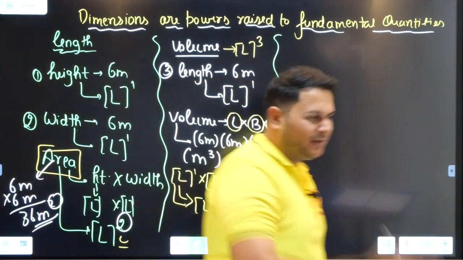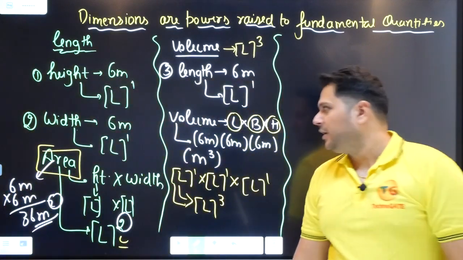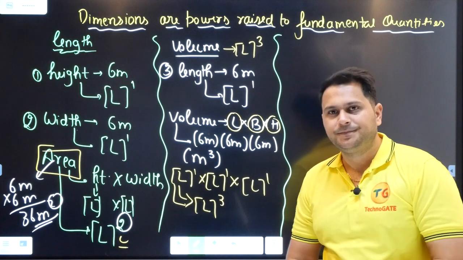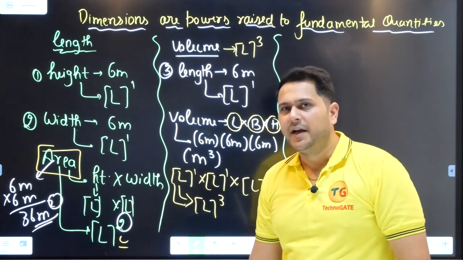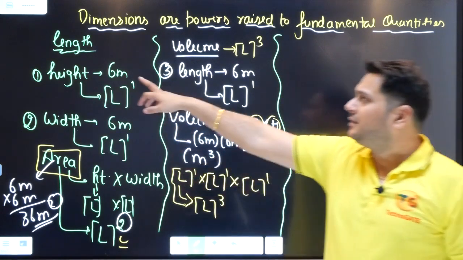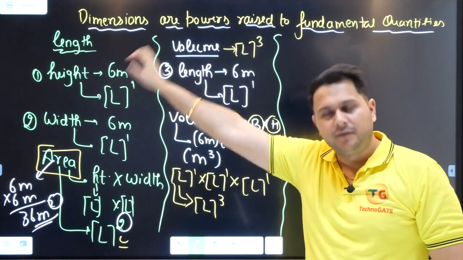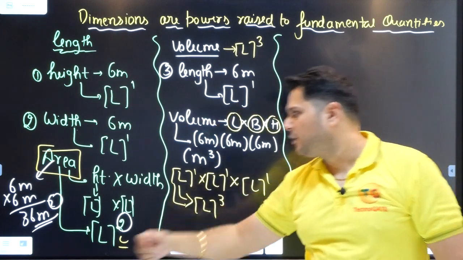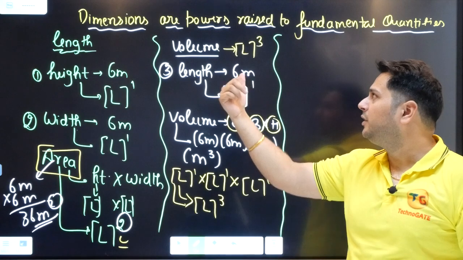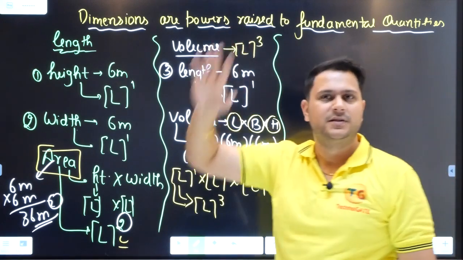I hope the concept is clear to you guys. Right? So let me summarize it again. Length is a fundamental physical quantity. When I am raising power 2 to it, it is forming area. When I am raising power 3 to it, it is forming volume. I hope it is clear to you.